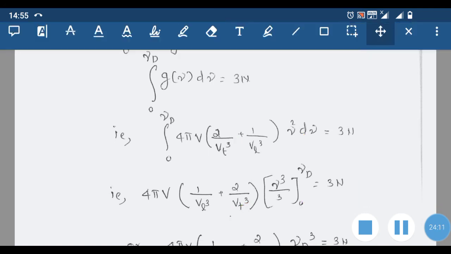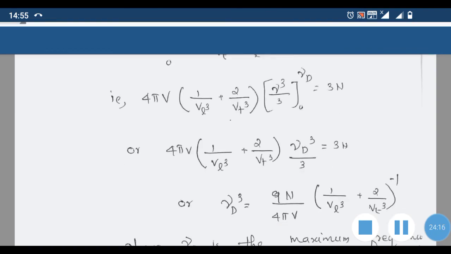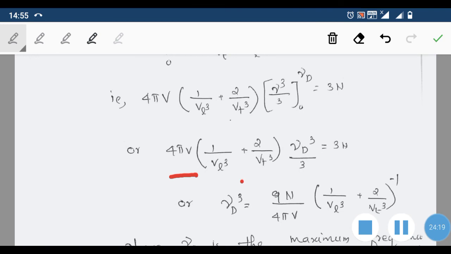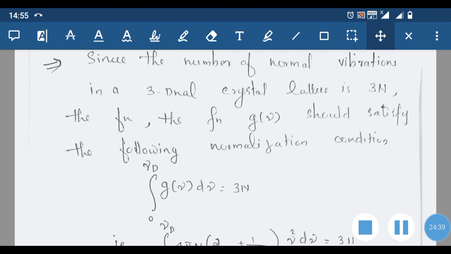Then that is equal to 4 pi V into (1 by VL cube plus 2 by VT cube) into nu_D cube by 3, equal to 3n. So nu_D cube is equal to 3 into 3n, that is 9n, divided by 4 pi V into (1 by VL cube plus 2 by VT cube).